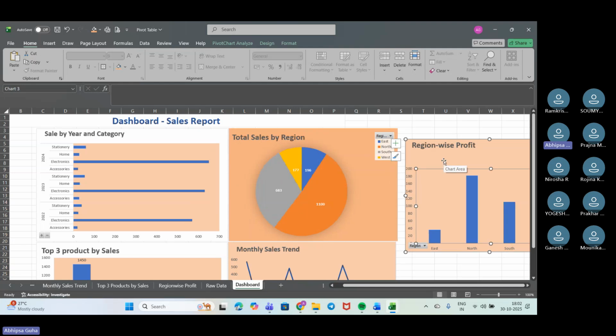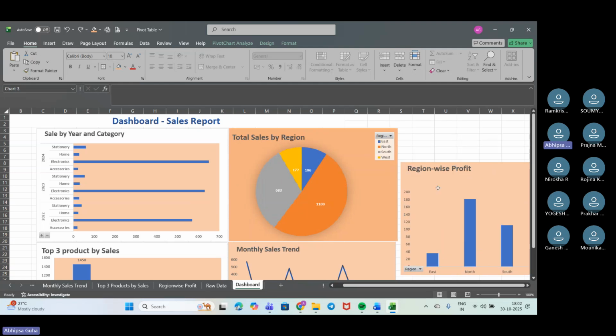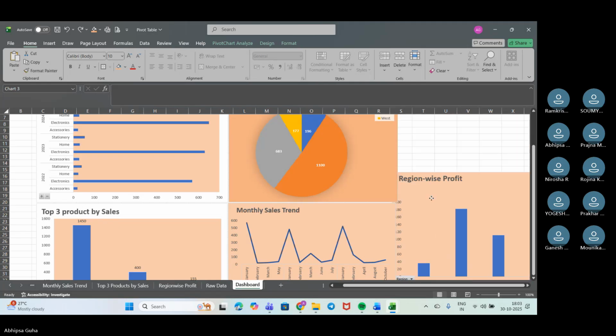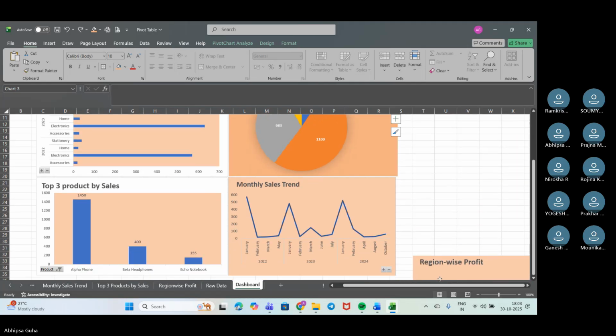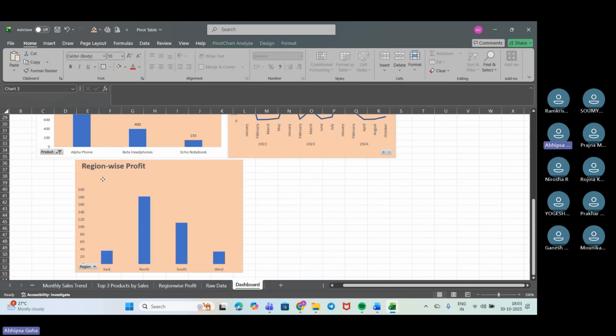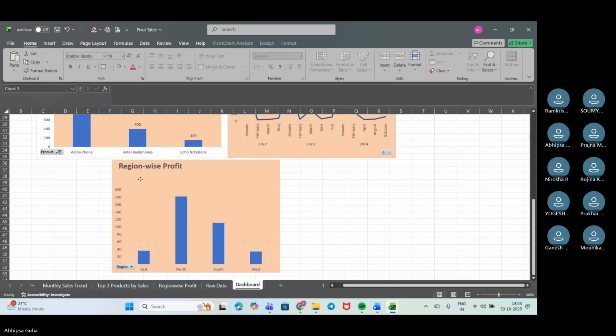Okay, and for this, we'll just copy it down. We'll just put it here and we'll drag it out.